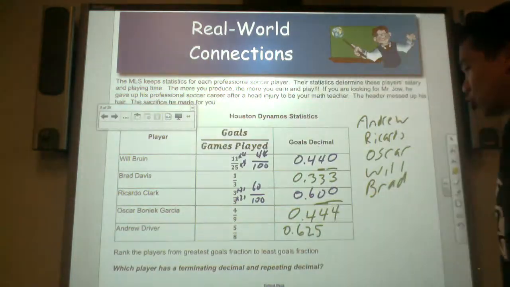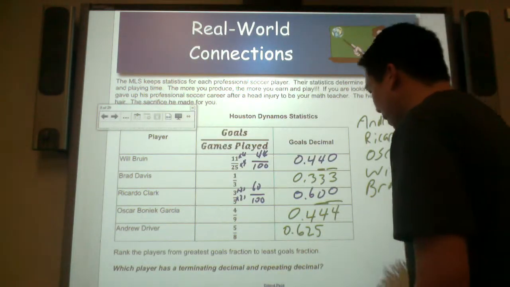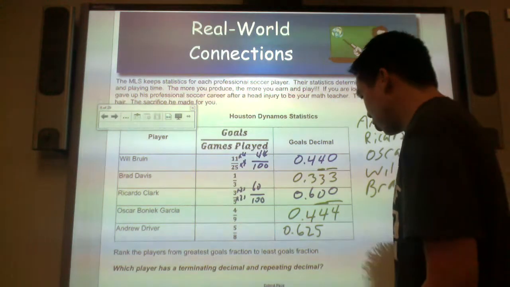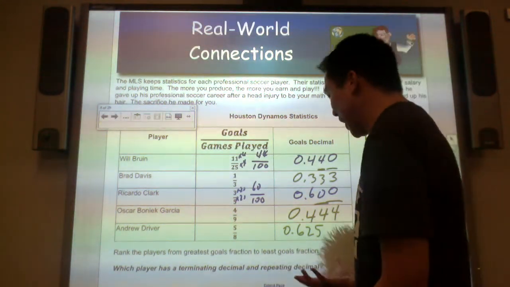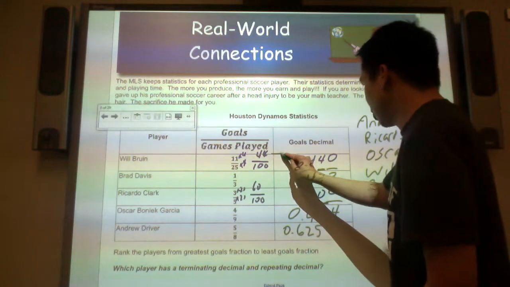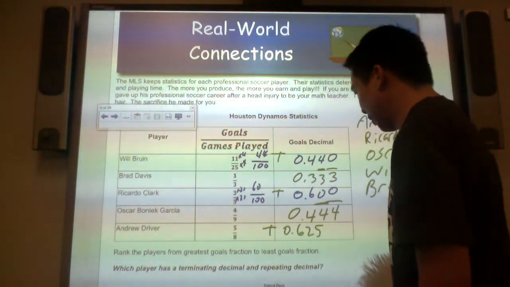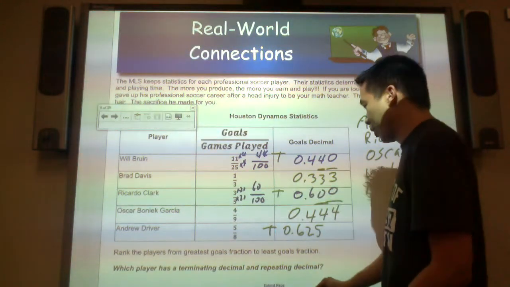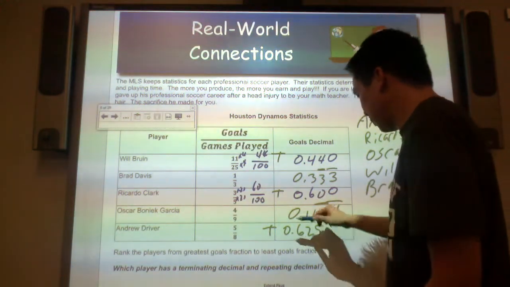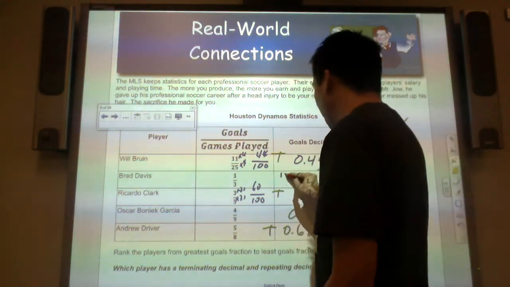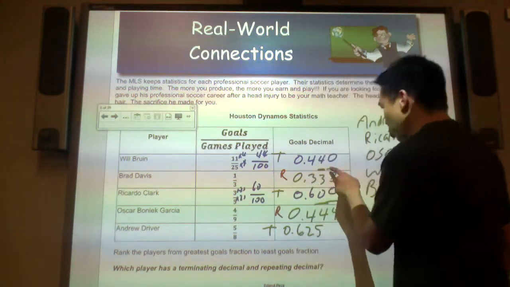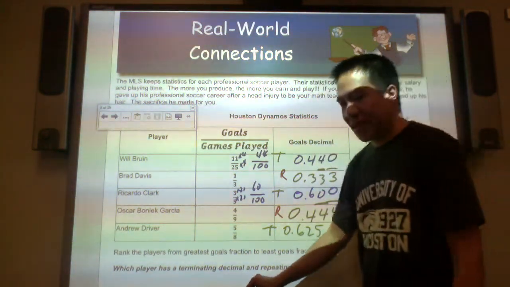Which player has a terminating and repeating? So let's see. Terminating sounds like the word it ends. This is terminating. This is terminating. This is terminating. 5, 8, 3, 50, 11, 25. Which one repeats? 1/3 and 4/9 because it has a repeating bar notation.